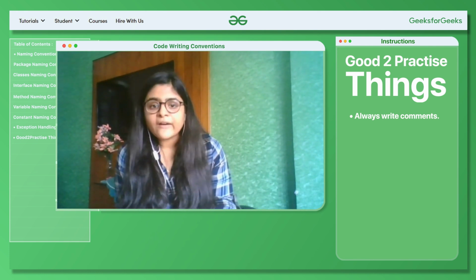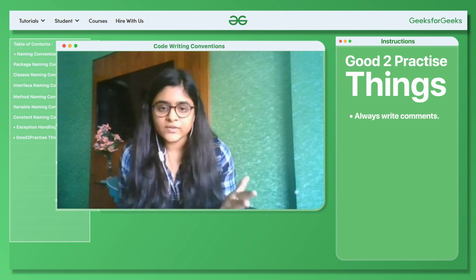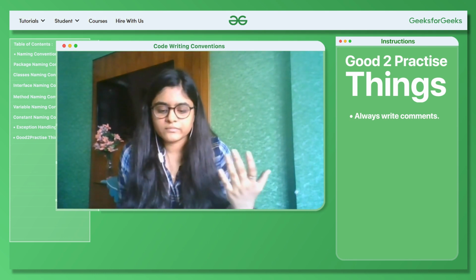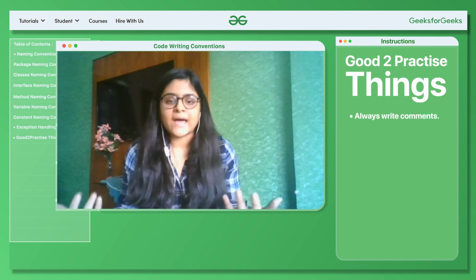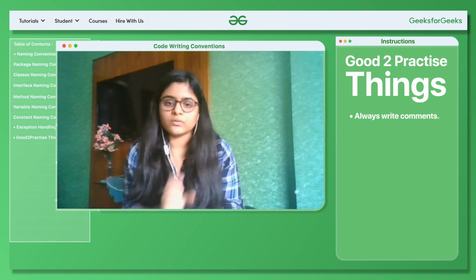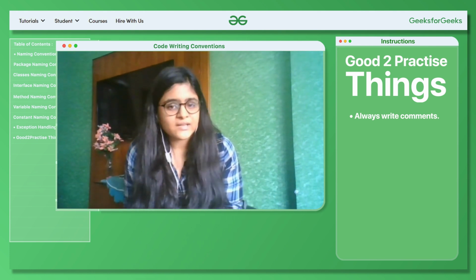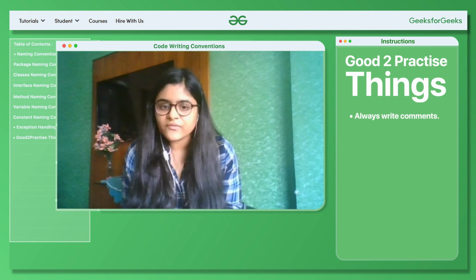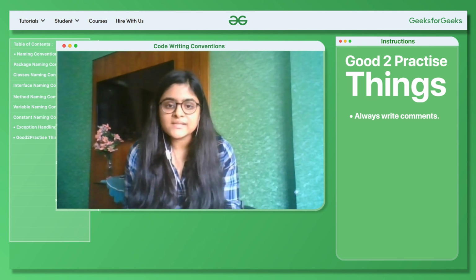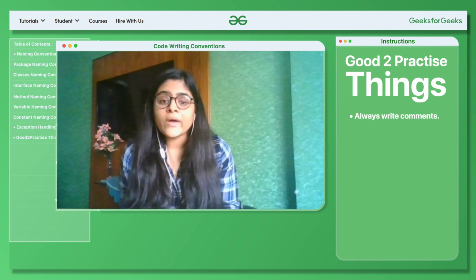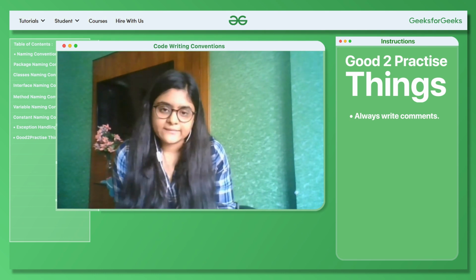Now we don't have to write comments for very obvious things, like for example, you are giving a loop for printing an array. You don't have to write that this loop prints the array, because that is very obvious. You should be very specific, put comments where it is necessary, or where it will actually be helpful.